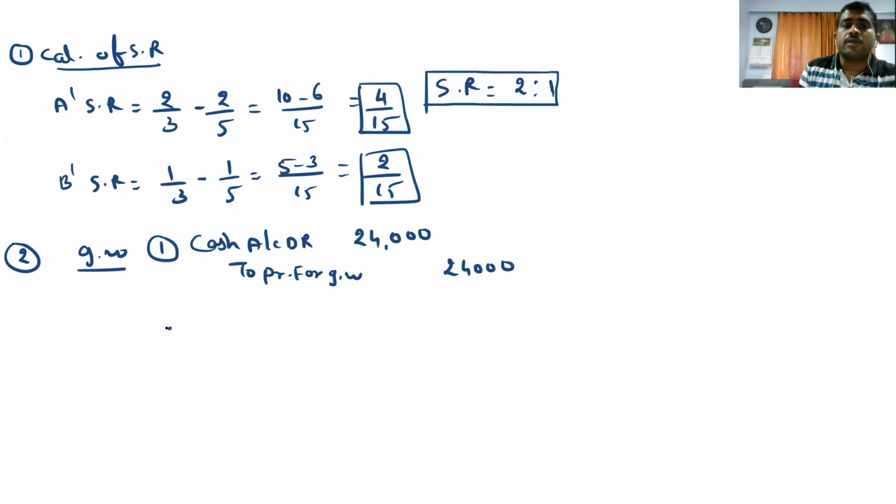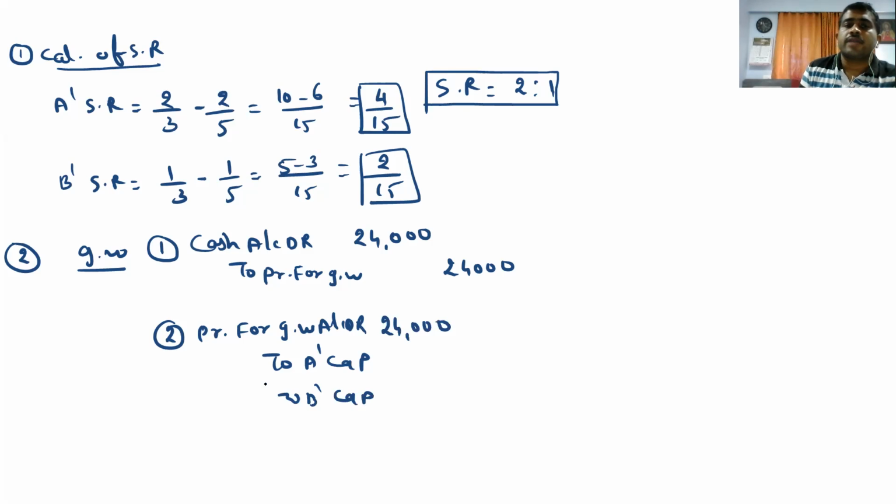And number 2 is premium for goodwill account debited to A's capital account and B's capital account. The sacrifice ratio is 2:1. So let's see, 24,000 into 2 divided by 3 is 16,000, and 8,000.